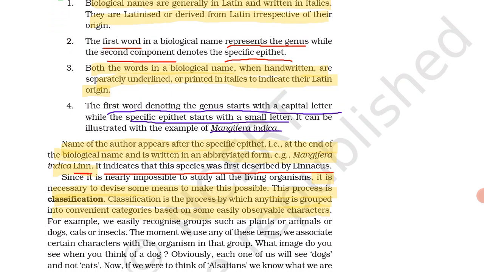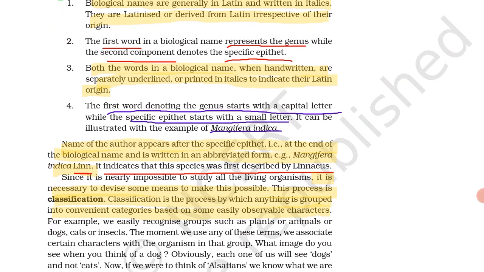Biological nomenclature is given by Charles Linnaeus. We are going with the scientific name of mango, that is Mangifera indica. And who has given this name? Mangifera indica Linnaeus. So the author name is written last. Mangifera indica Lin means given by Linnaeus. It indicates that this species was first described by Linnaeus.